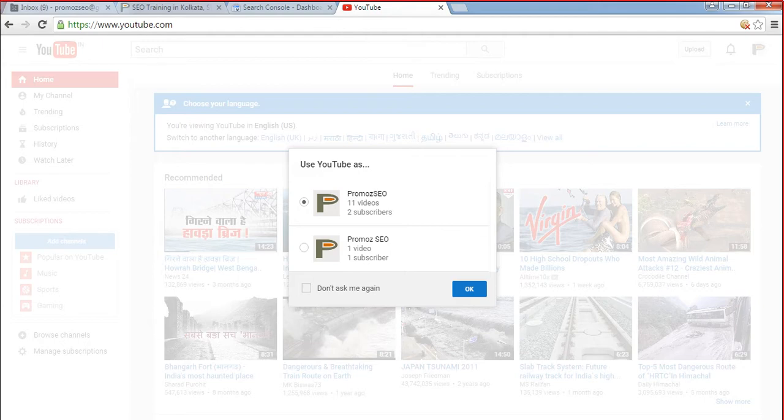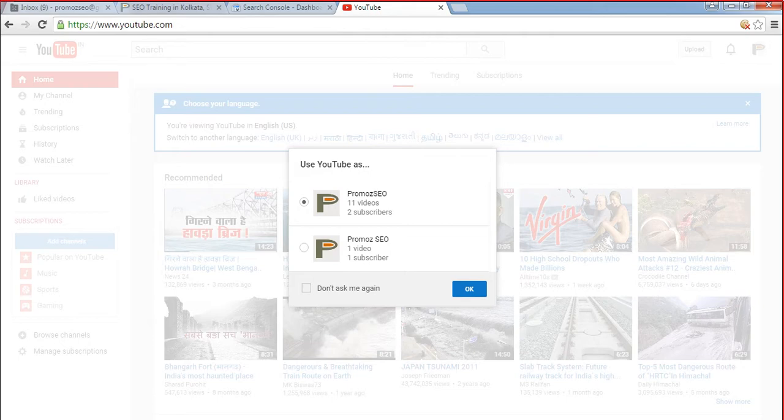So here I have selected, this is the default selection page, and you have to click here on OK. If you do not have a page on your G Plus account, then the profile account will be the default account, so it will be taken to this profile account automatically. You do not have to select anything.